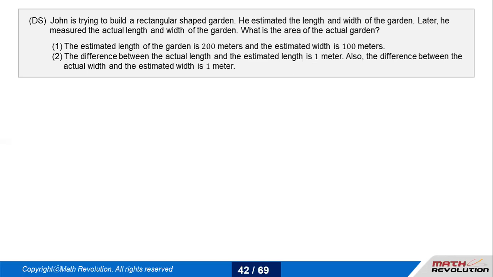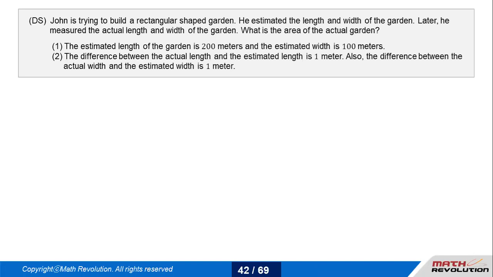Condition 1 says that the estimated length of the garden is 200 meters and the estimated width is 100 meters. It could be more than 200, less than 200, or anything, because it's an estimate. The second condition says the difference between the actual length and the estimated length is 1 meter. Now, when you say the difference is 1 meter, I'm still not sure whether it could be 199 or 201, because the difference is still 1.